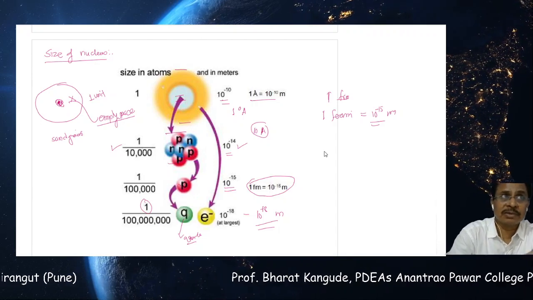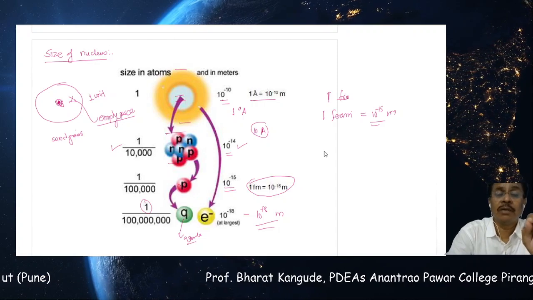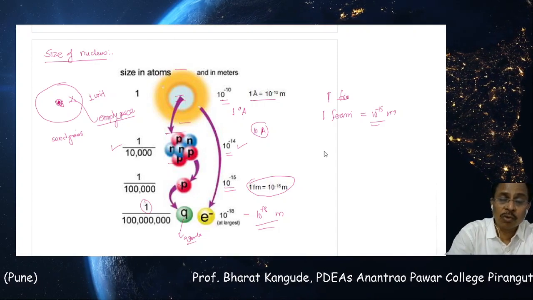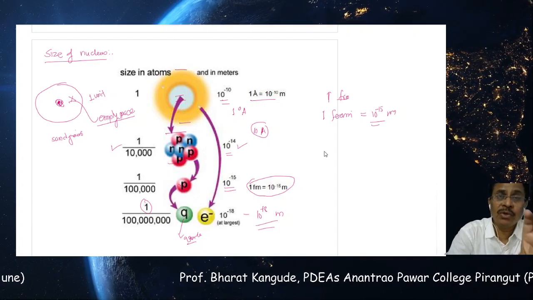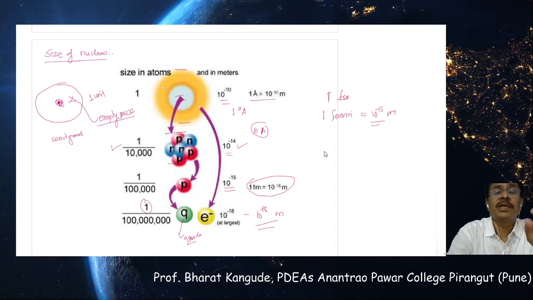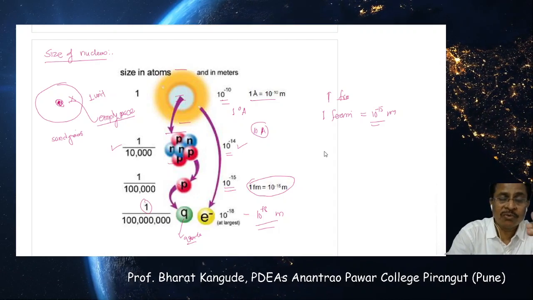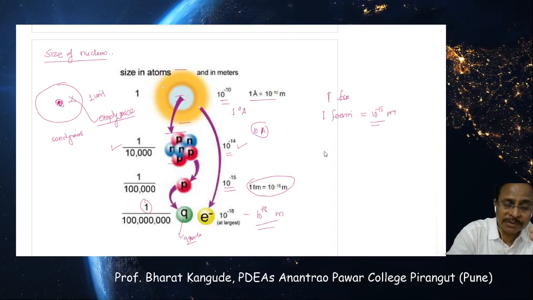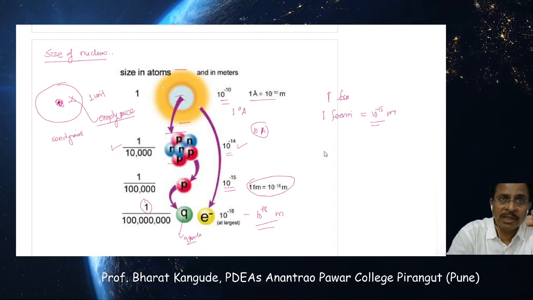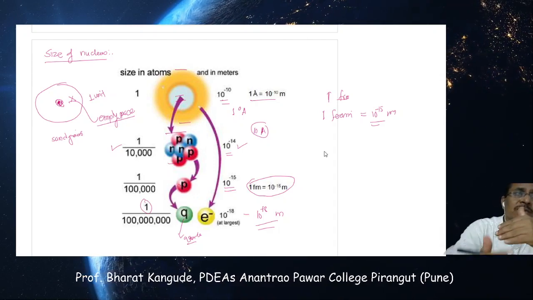On average, a nucleus containing 10 nucleons has a size of 10 raised to minus 14 meters. And when the nucleus is kept inside an atom, if we measure the size, it is found to be 10 raised to minus 10 meters, or 1 angstrom. So this is called microphysics. As we go from heavier substances, that means from a solid to its atoms, if the atom is divided, we'll get these 3 constituents.